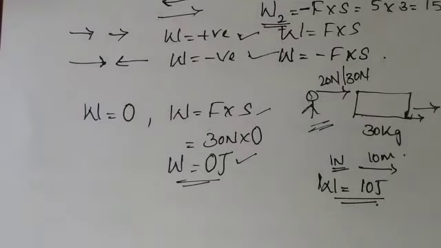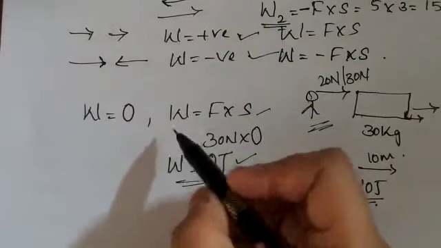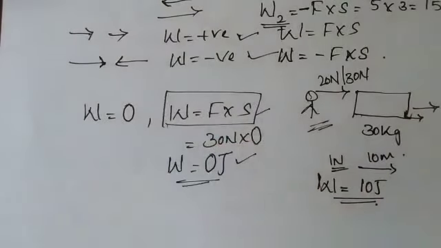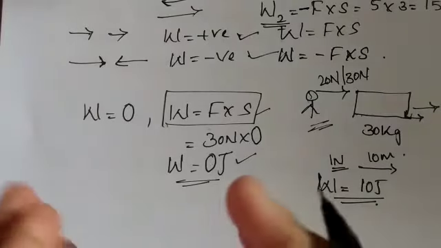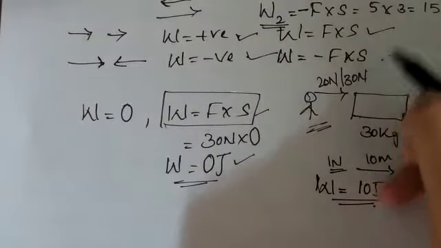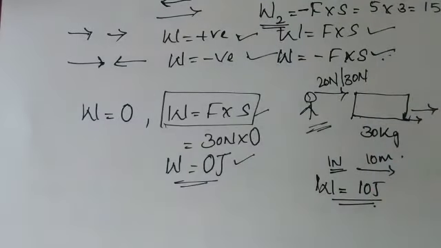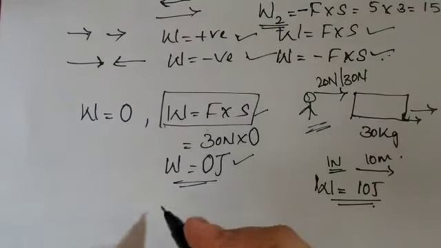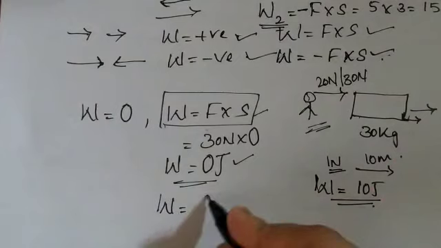Now I'll go with the last one, the conclusion. You have defined that work is equal to force into displacement, and you know work is either positive or negative. Now the last thing we want to know is whether work is a scalar quantity or a vector quantity. Many will get confused here, because we say work is positive or negative, which seems to mean in the direction of force. But work is a scalar quantity.